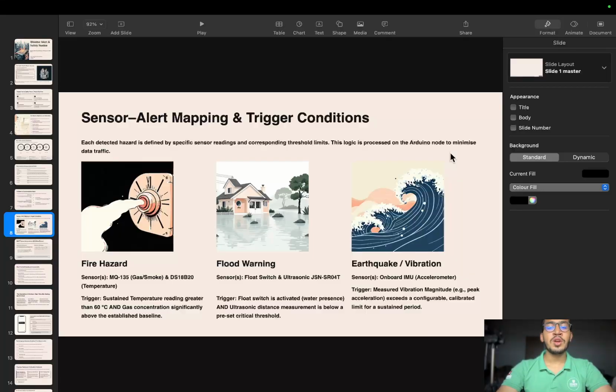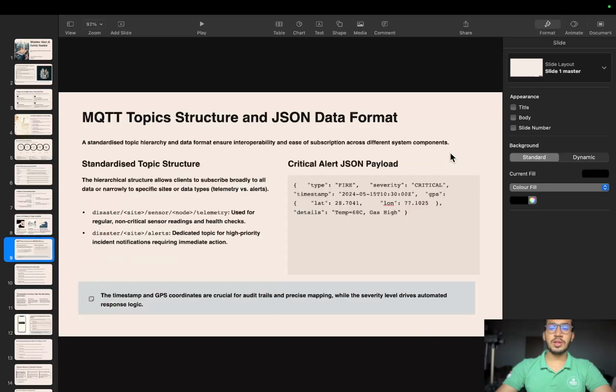to read high. For earthquake, I use the IMU on the Nano 33 IoT sampled at around 100 Hz and look for the magnitude spike sustained for a few consecutive samples. I also use a simple smoothing and require 2-3 consecutive samples above the threshold before I raise an alert. This will remove the random spike from causing false alarms. After that, move to the next slide.